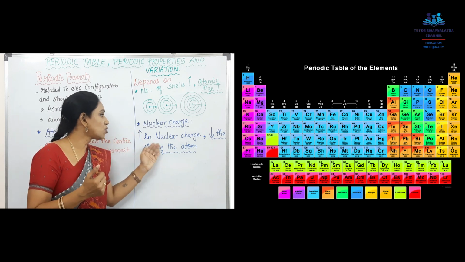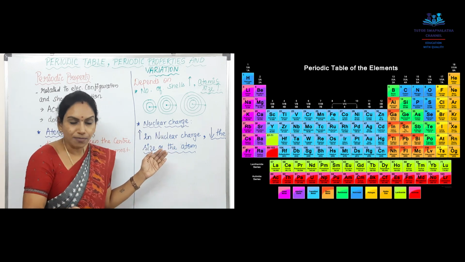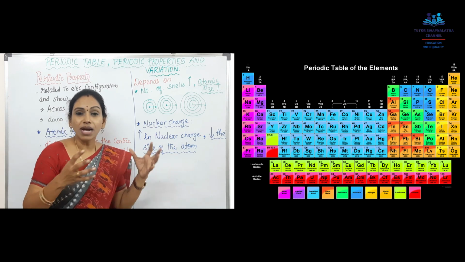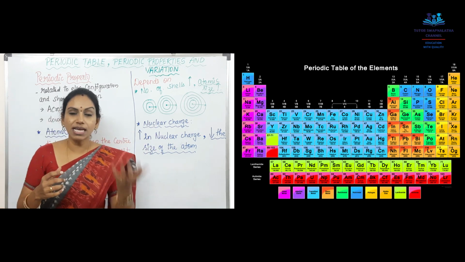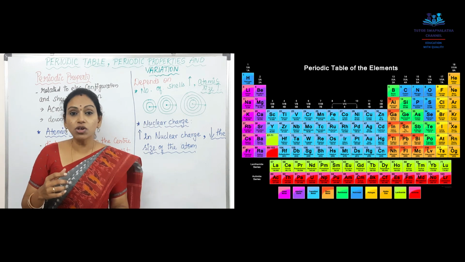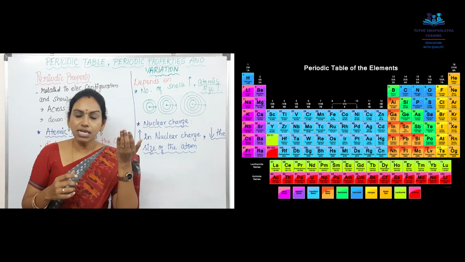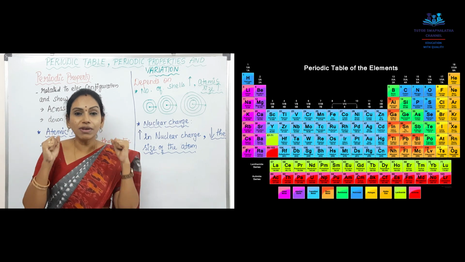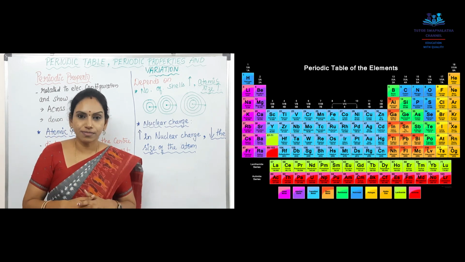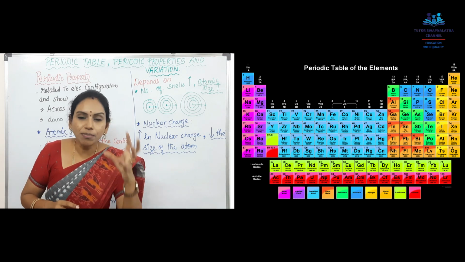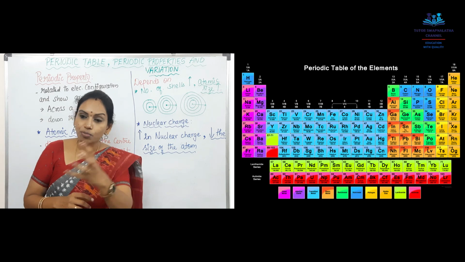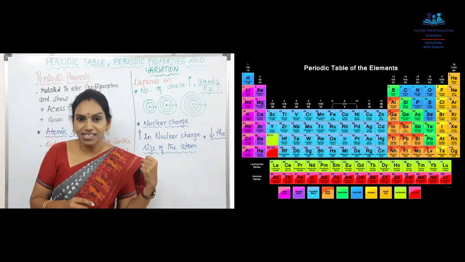So, as the nuclear charge is increased, the size decreases. You may ask me, madam, why is the nuclear charge increased? As the number of protons keeps increasing, the plus charge of the nucleus increases, and the nucleus becomes more powerful. So, the most powerful plus giant nucleus will try to pull the electrons towards itself.